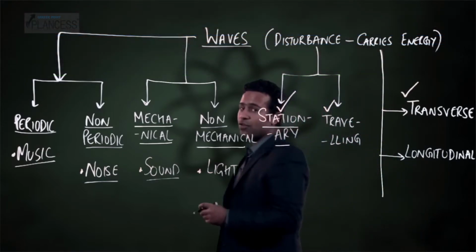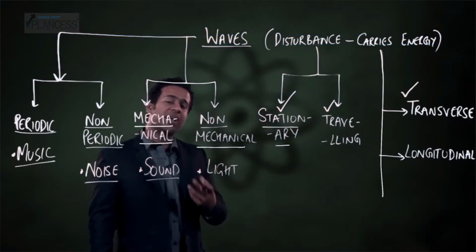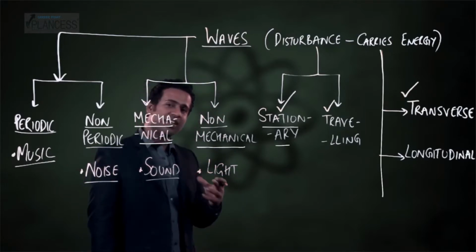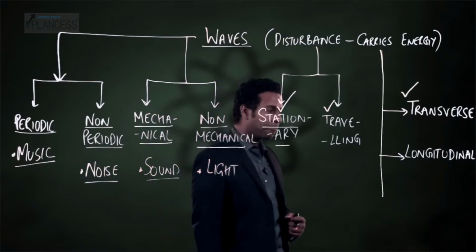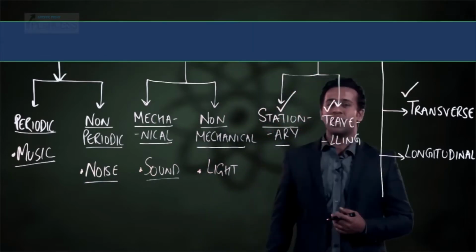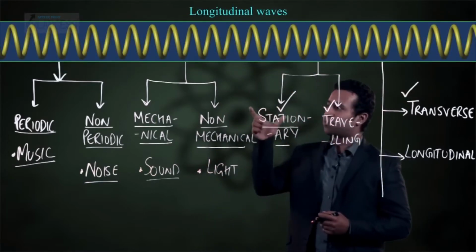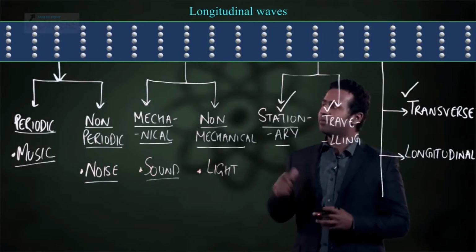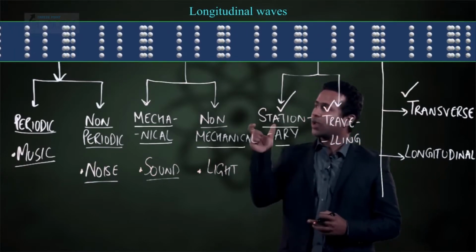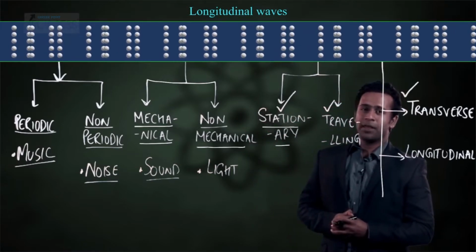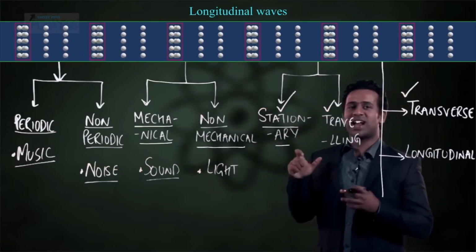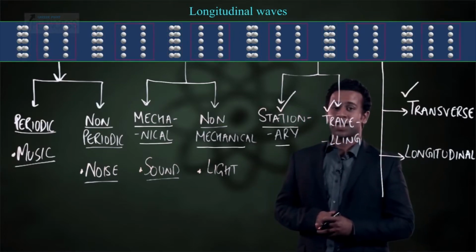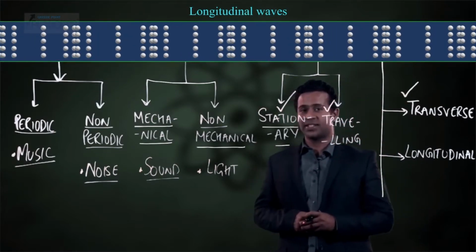Now, in case of longitudinal waves, the particles vibrate in the same direction in which energy is getting propagated. Let's look at an example of the same. The spring is held from one end. Now it is continuously being pushed and pulled. Look at what happens to the spring. We see certain regions which are highly compressed and certain regions which are elongated. And these regions are not fixed.